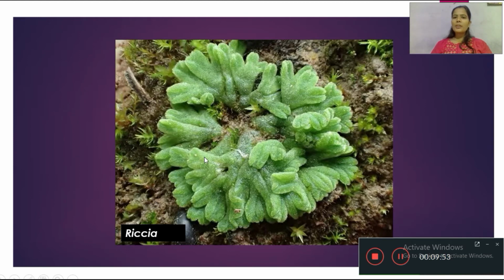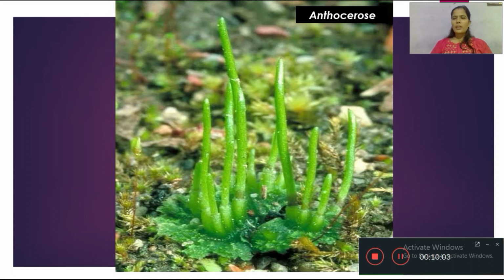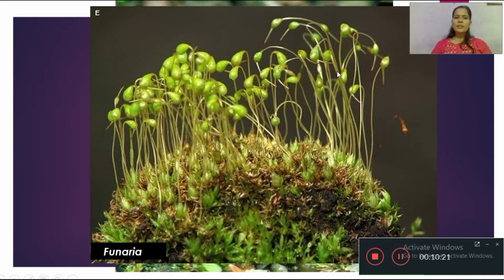We see examples of Bryophyta, that is Riccia. Riccia is called a liverwort. The shape of Riccia is somewhat liver-shaped. Second one is hornwort, a type of bryophyte, that is Anthoceros. Why is it called hornwort? Horn, that means like the horn of an animal, they produce their sporophyte in the shape of a horn, so they are called hornworts. For example, Anthoceros. Third one is Funaria. Funaria is differentiated into root, leaves and its sporophyte.